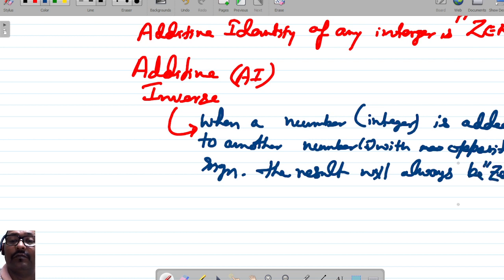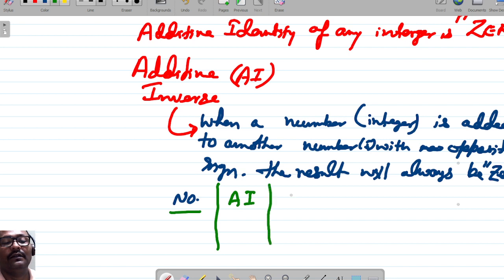How? Take some number, make a table, and then put its additive inverse, then put here the sum. Suppose one number is 1. What will be the additive inverse? -1.